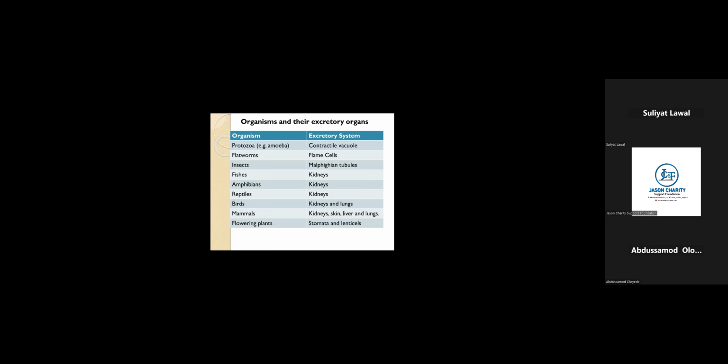While the flowering plants excrete using stomata and lenticels. And these stomata and lenticels are just openings in the leaves of plants, and plants are able to remove anything from their system using the stomata and the lenticels. That is that about the excretory system in different organisms.